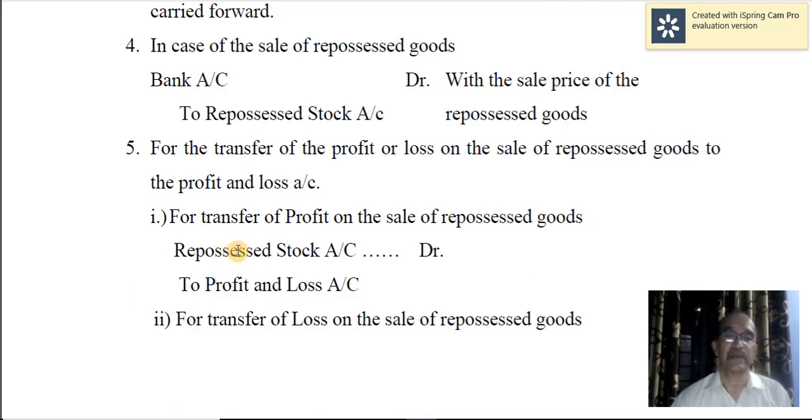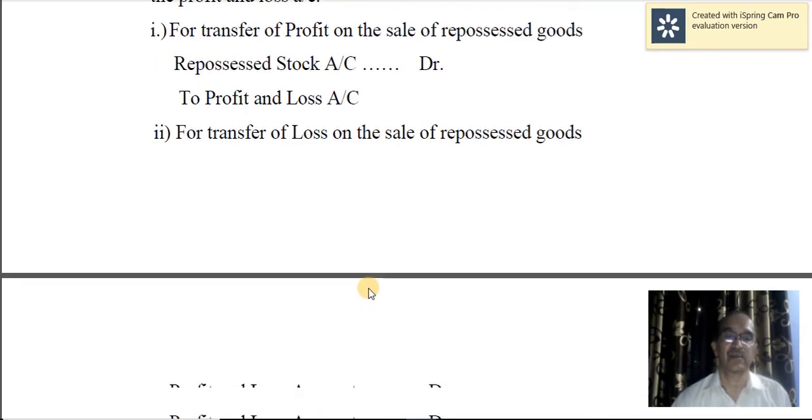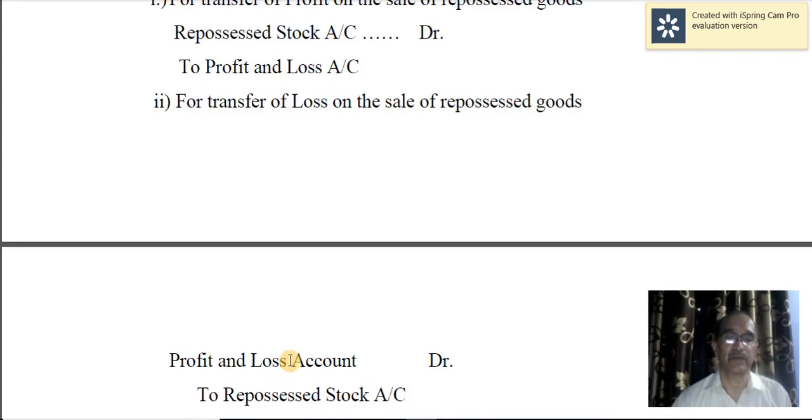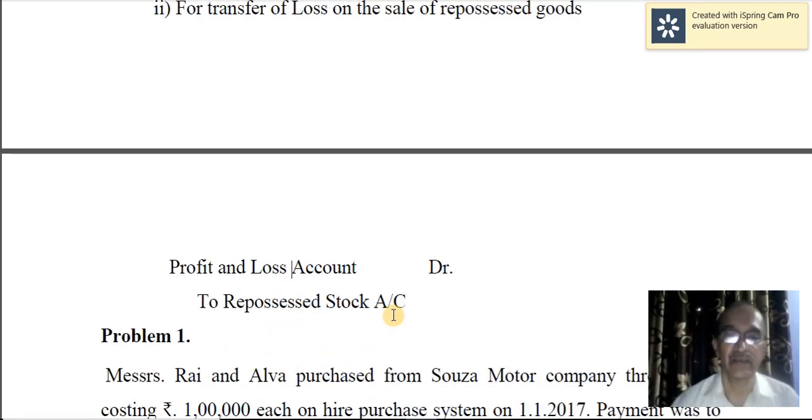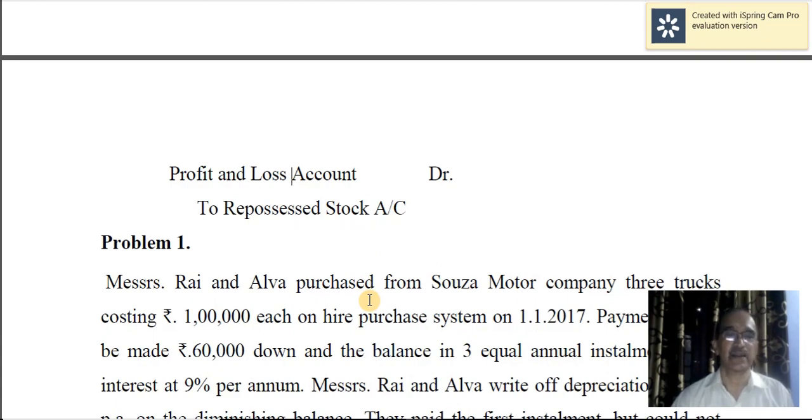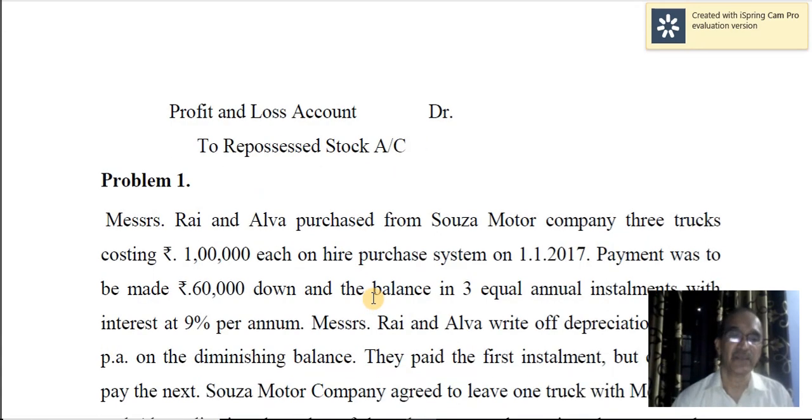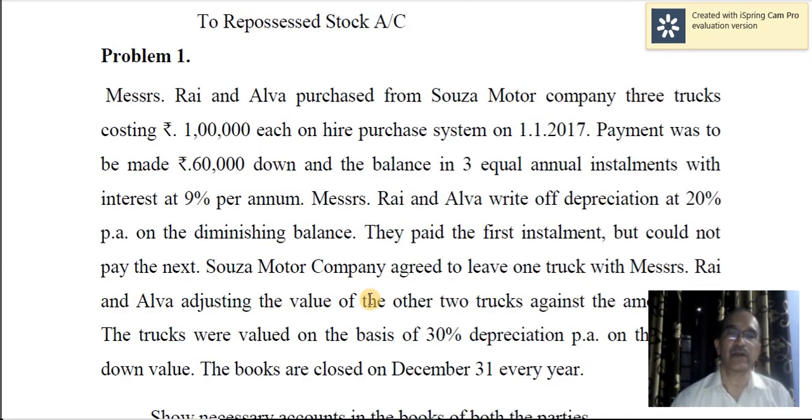For example, if there is profit on repossession of the goods, repossessed stock account debit to profit and loss account. Then, in case there is a loss, profit and loss account should be debited and repossessed stock account will be credited. Okay, this is in brief what are the transactions to be recorded in the books of the hire purchaser and hire seller or hire vendor. We'll take up the problem. With the help of that, you will understand very clearly how these transactions are recorded in the books of hire purchaser and hire vendor. Messrs. Rai and Alva purchased from Souza Motor Company.